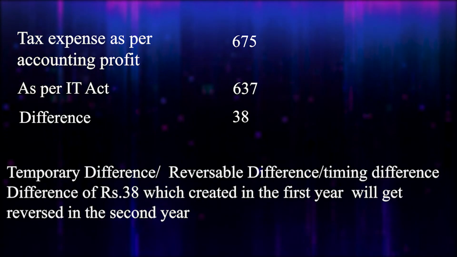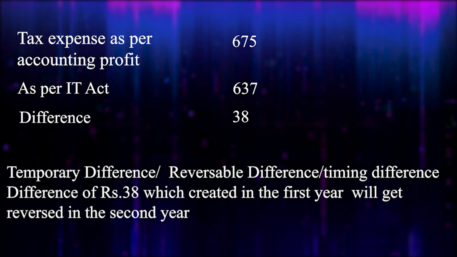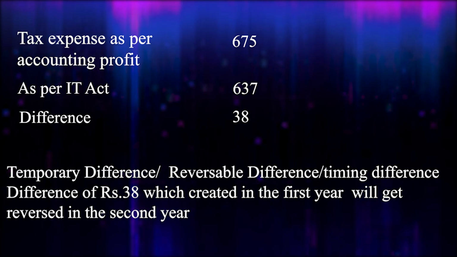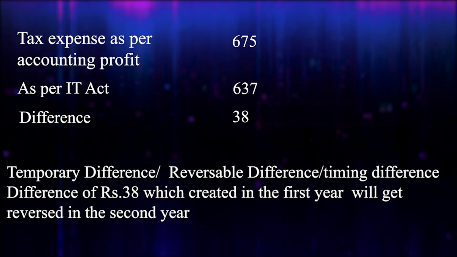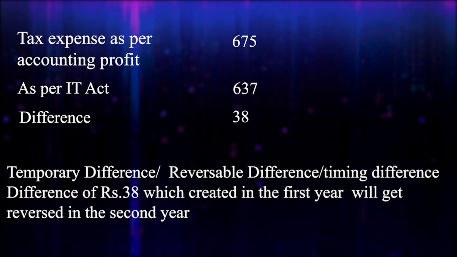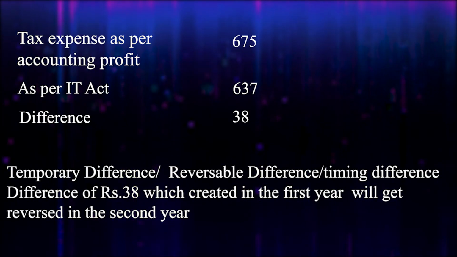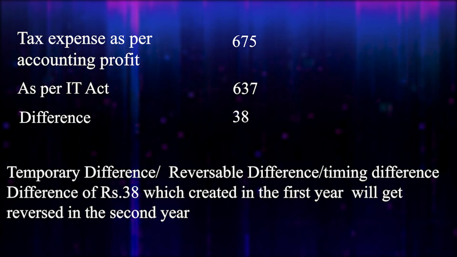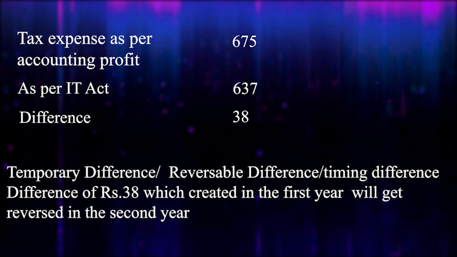The difference of rupees 38 which got created in the first year will get reversed in the second year. This is a temporary difference, that is a reversible difference. It's called timing difference. Okay, so a timing difference starts in one period and the difference will automatically get adjusted in the subsequent accounting periods. If it gets adjusted, it's called timing difference. If it doesn't get adjusted ever, we call it a permanent difference.